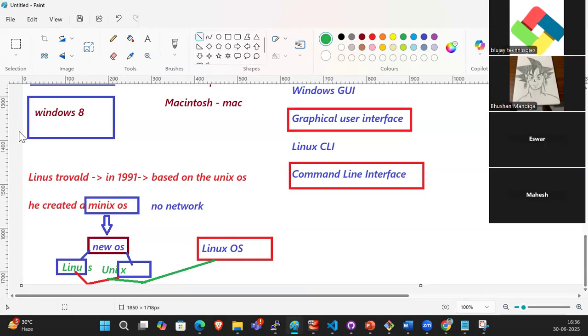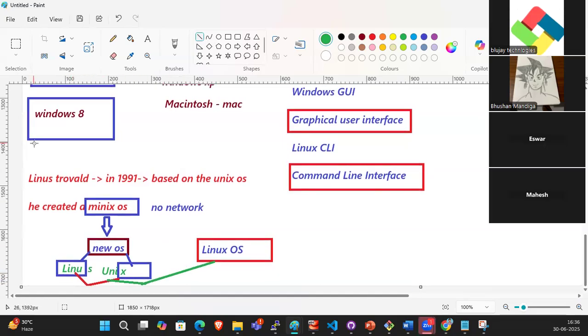So who developed it? Linus Torvald, in 1991, based on the Unix OS, created a Minix OS. That Minix OS had some drawbacks. He overcame those drawbacks, created a new OS and thought of a new name for it. He took the first four letters from his name and the last letter from X. Then he created the Linux OS.